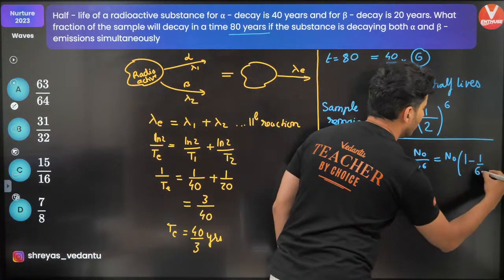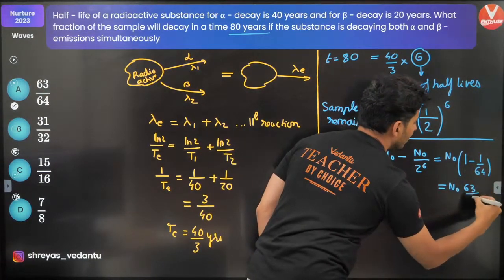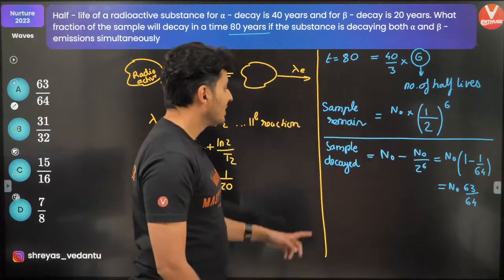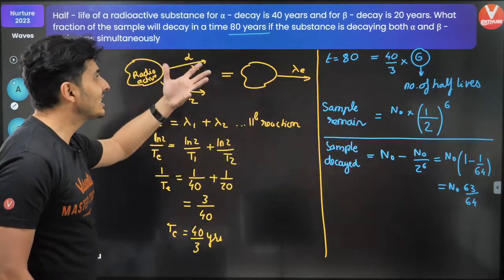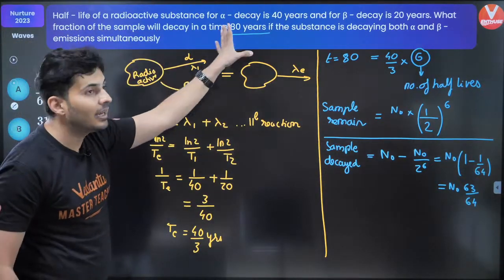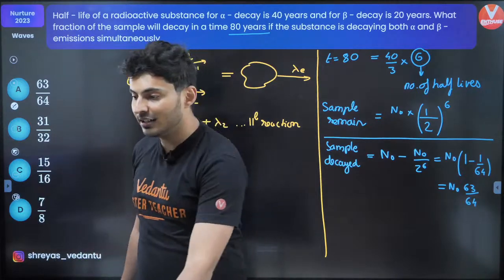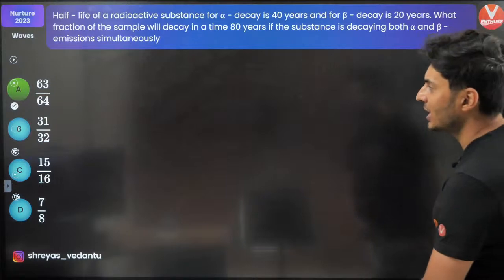So this will be N0 into 63 by 64. So 63 by 64th of the sample has decayed in 80 years. Is that a number there somewhere? Yes, it is there. Option A is correct.